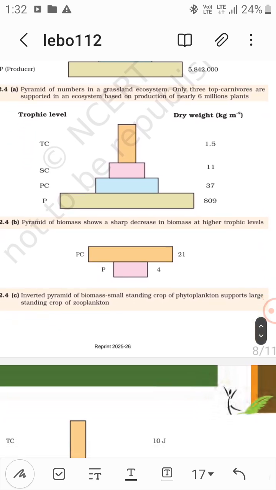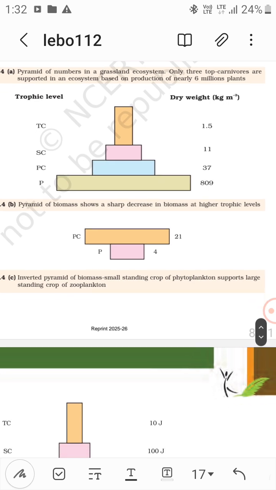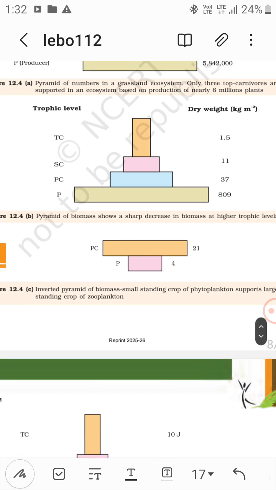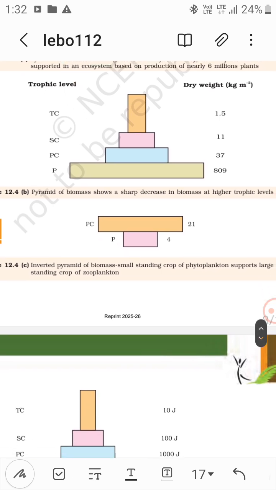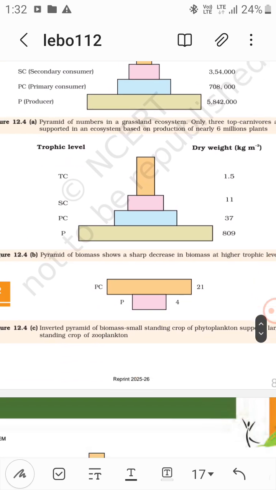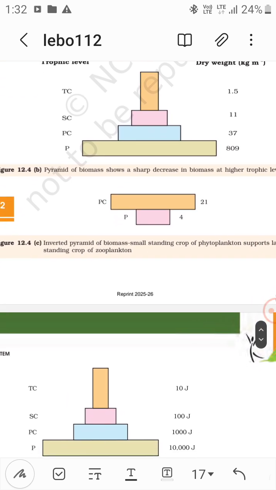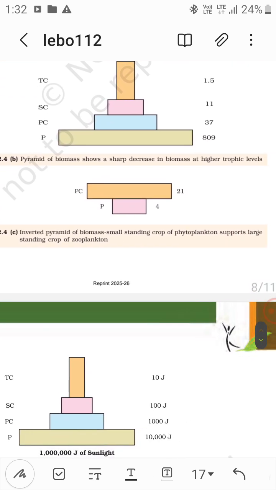Then the pyramid of biomass shows a sharp decrease in biomass at higher trophic levels. It means first it is 800, then 37, then 11, then 1.5. It's a sharp decrease in biomass, across producers, primary consumers, secondary consumers, and tertiary consumers.